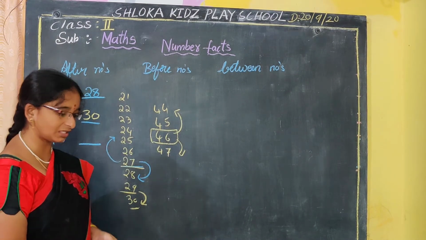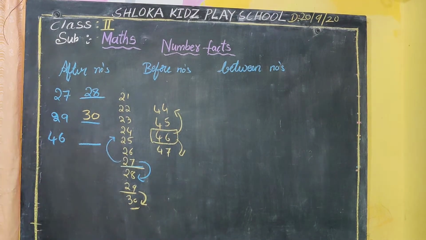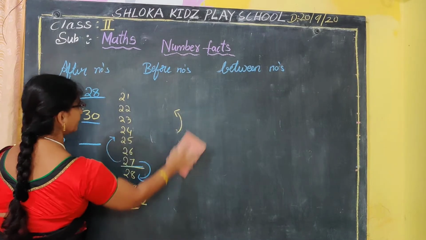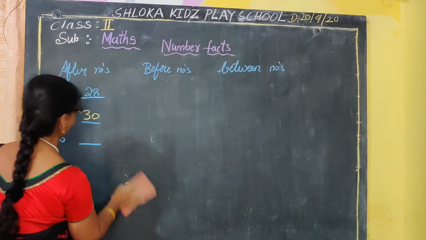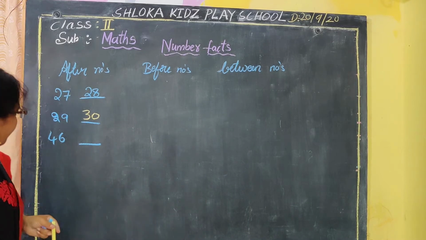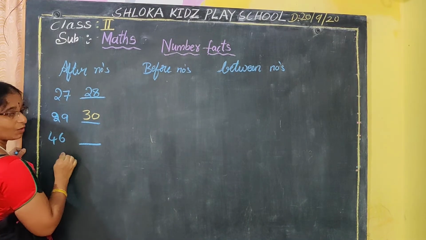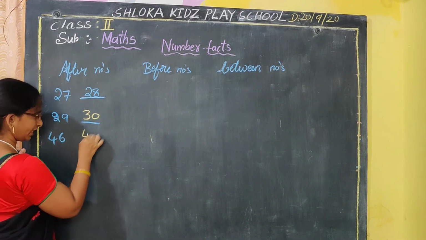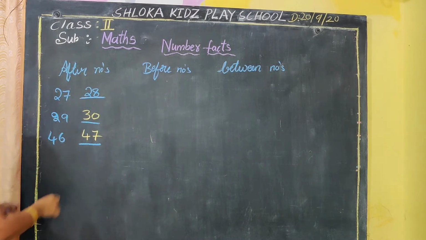I think you all have understood the topic. Now tell me, after 46 what will come? Yes, 47. These are the after numbers.